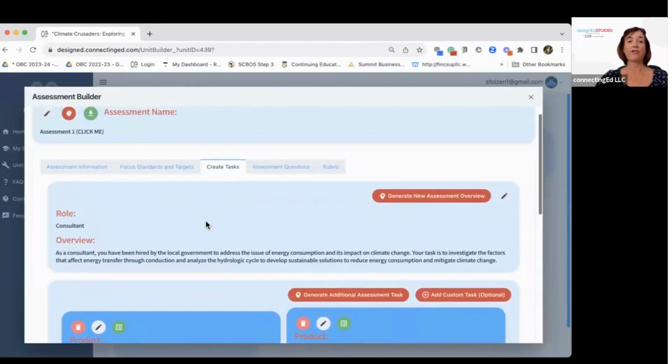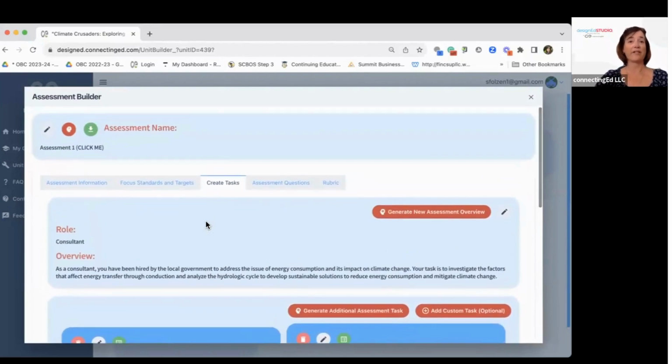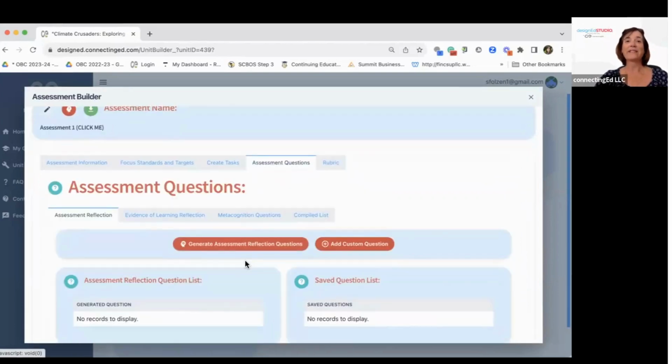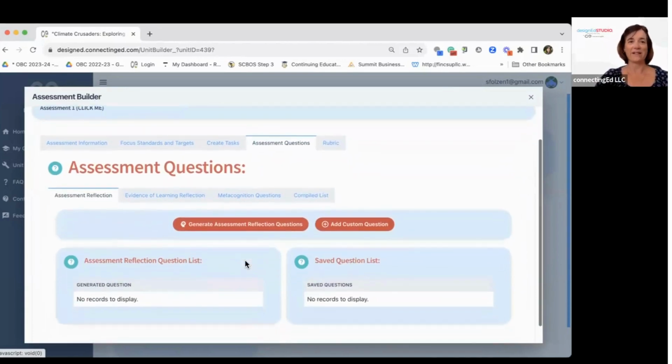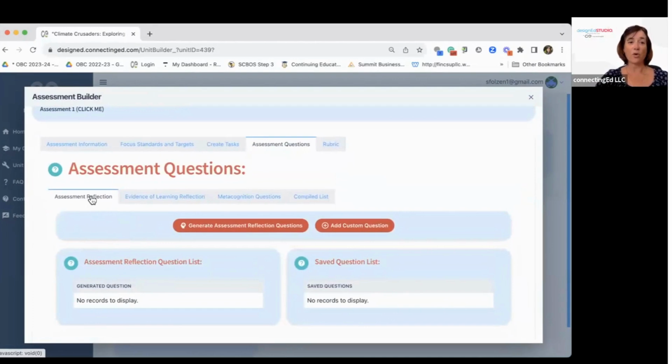So we have created all of our tasks. We've gotten our instructions and our resources all together. So this is the engaging, authentic, real world part that students are engaged in. Now we're going to go to assessment questions. That's going to help you to give students some guidance in giving you information about evidence of learning. There's 3 different types of questions here.